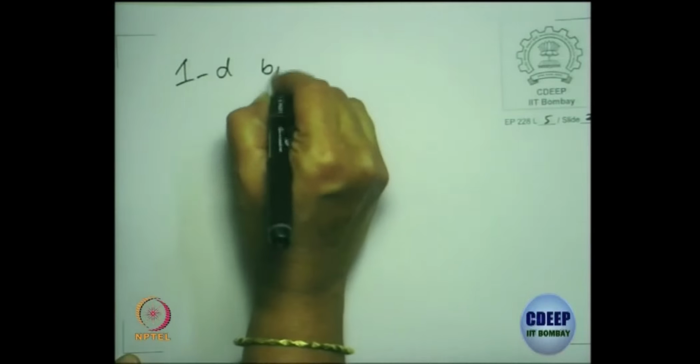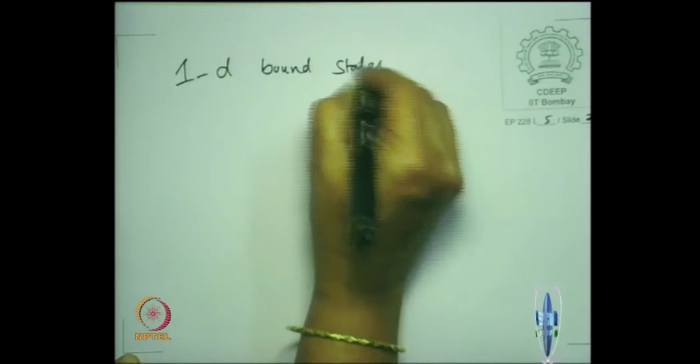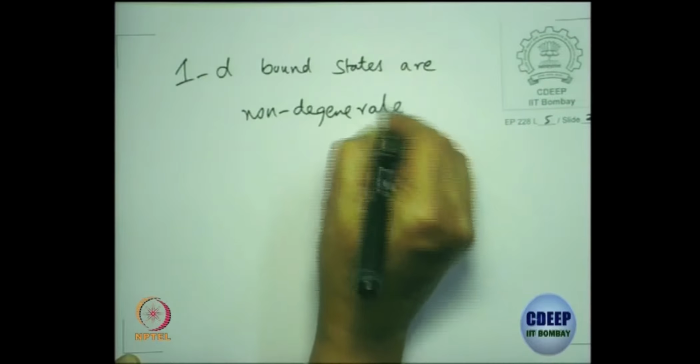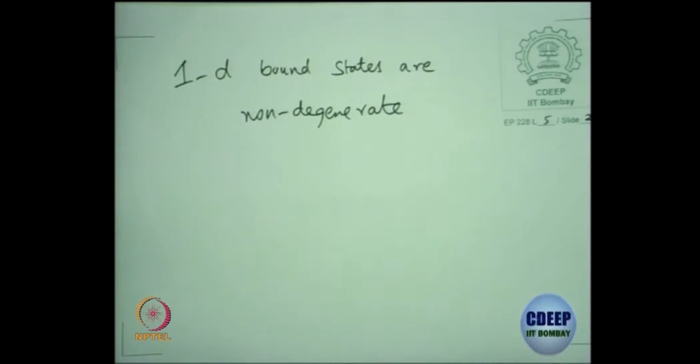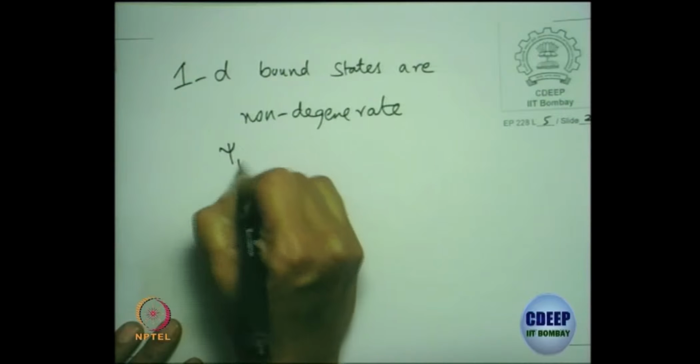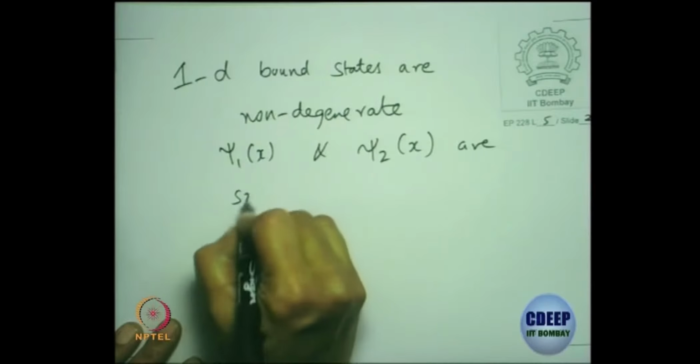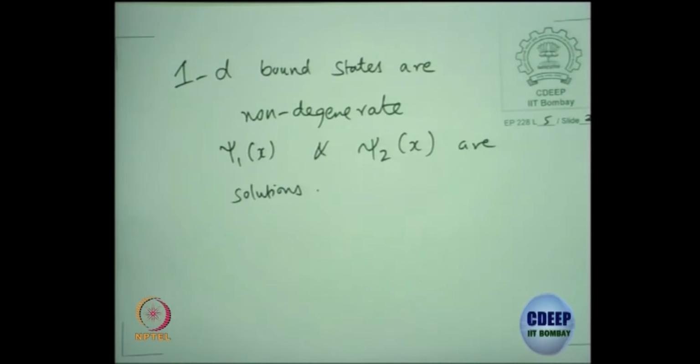What about the other thing which I said, which is that 1D bound states are non-degenerate. How do you prove this? You take the time independent Schrodinger equation. Assume that psi 1 of x and psi 2 of x are solutions. Okay. Assume.